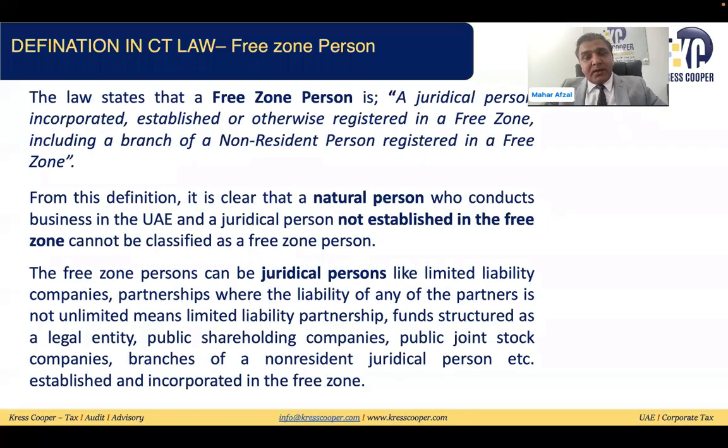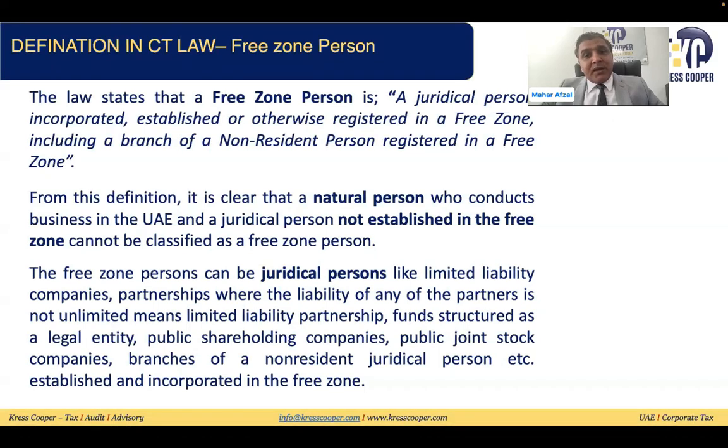And this definition rules out any natural person conducting business, which is not a juridical person incorporated or established in the free zone. That person will not be considered a free zone person. Means if a natural person is doing any business, such as a sole establishment or civil company, both are part of the natural resident person. These sole establishments and civil companies will not be considered as a free zone person because a free zone person only includes a juridical person incorporated and established in the free zone.